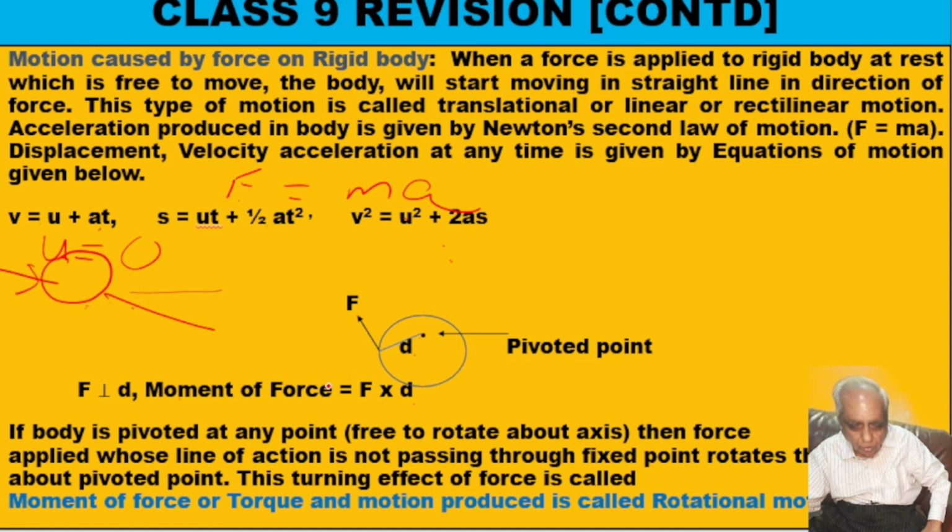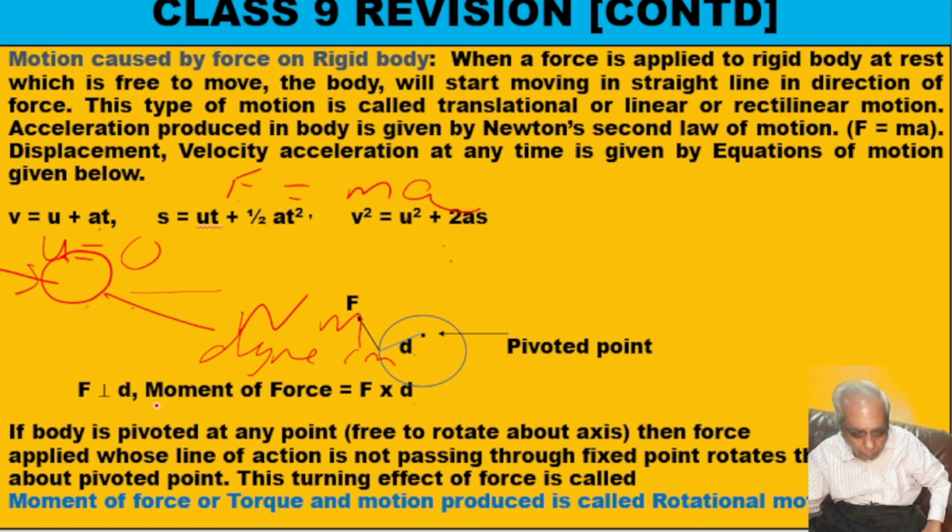So, this is called moment of force. Remember, d has to be perpendicular to F. So, what will be the unit of moment of force? Force is in Newton, this is in meter, so it will be Newton meter, or in CGS it would be dyne centimeter.